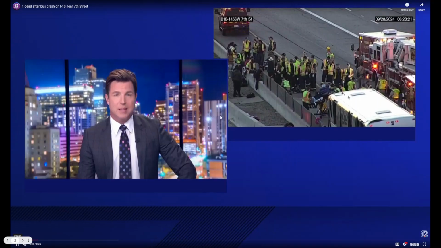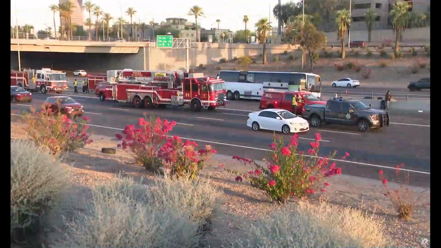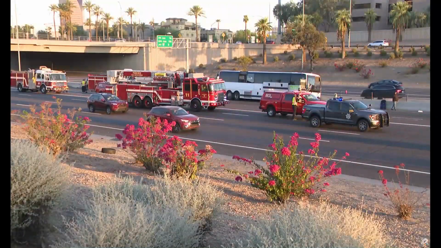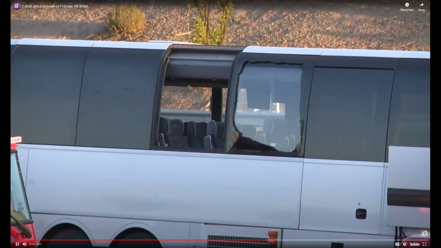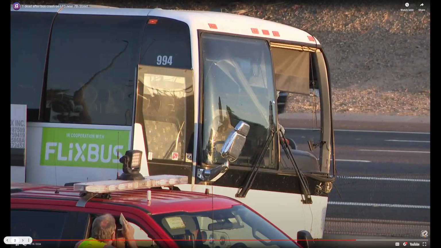One person is dead and 16 others hurt after a bus crash in Phoenix. It happened on the I-10 near 7th Street this morning. The Phoenix Fire Department tells us that 23 people were on that bus. 17 of them were taken to the hospital, with one person in extremely critical condition at the time. That person later died. No other 23 people on the bus.